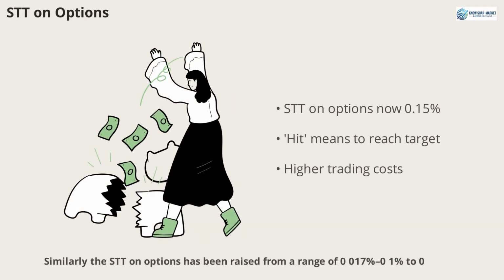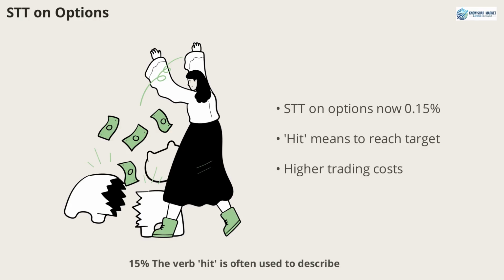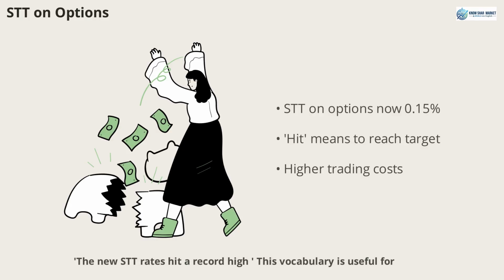Similarly, the STT on options has been raised from 0.1% to 0.15%. The verb hit is often used to describe reaching a target or a significant price movement. For instance, the new STT rates hit a record high. This vocabulary is useful for describing financial milestones or impacts in English.